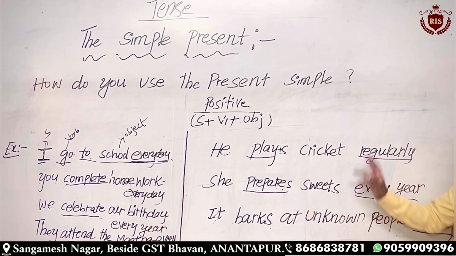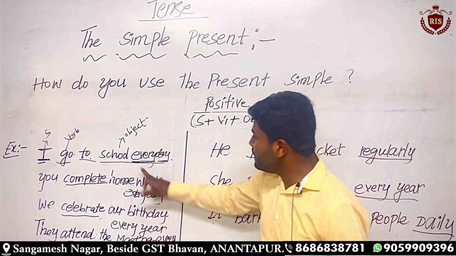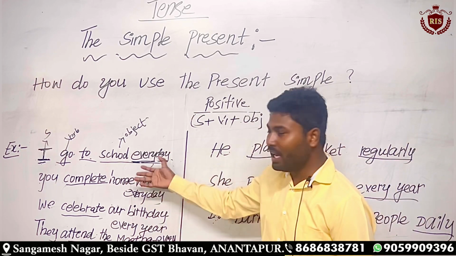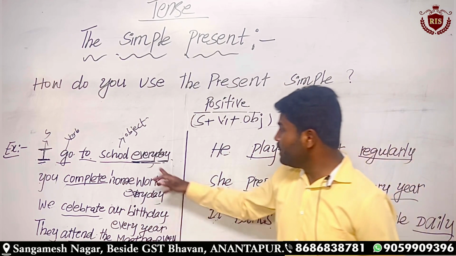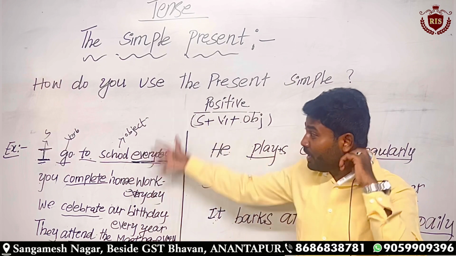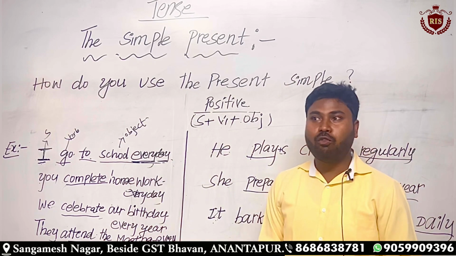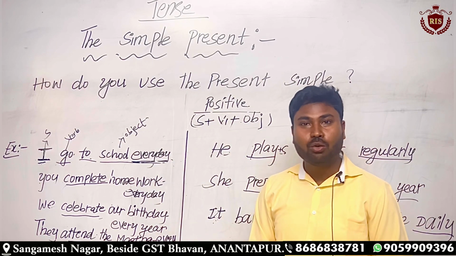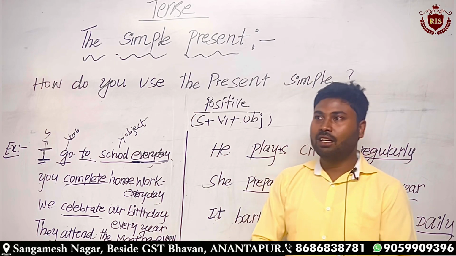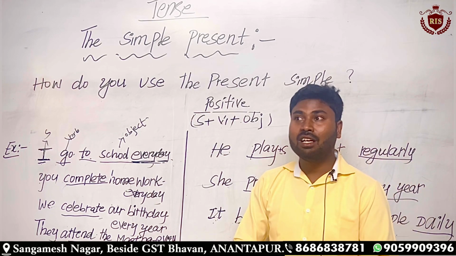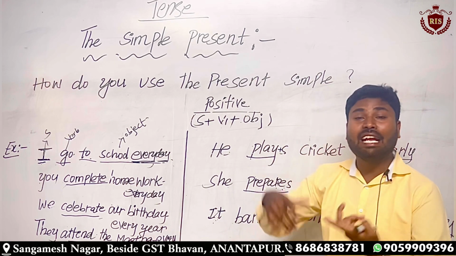The third thing is the keywords. As I explained in our previous video, when I wrote the four factors for when we use the present simple: regular activities, traditions and customs, 100% truths and universal facts.